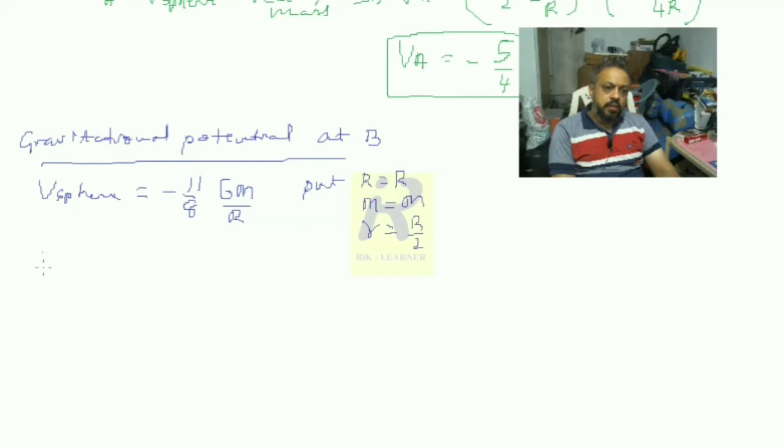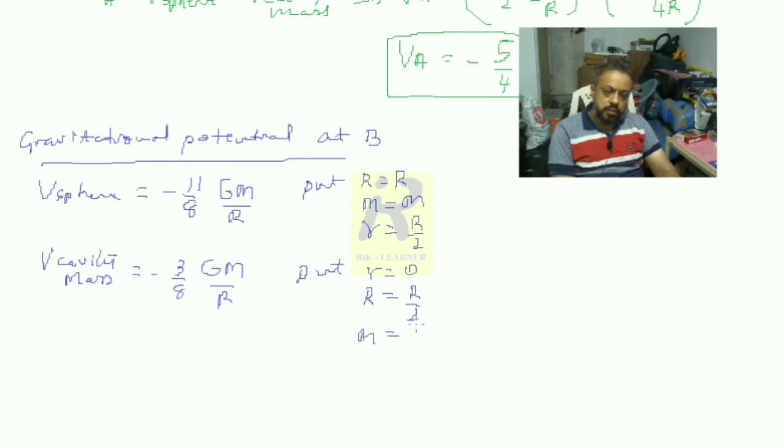And again I have to find the gravitational potential due to the cavity mass at its center. This is minus 3 divided by 8 GM divided by R. This can be obtained when you put r is equal to 0, R is equal to R by 2 and M is equal to M divided by 8.